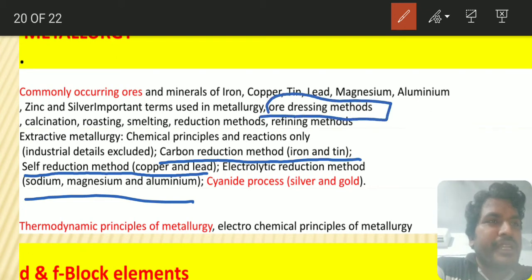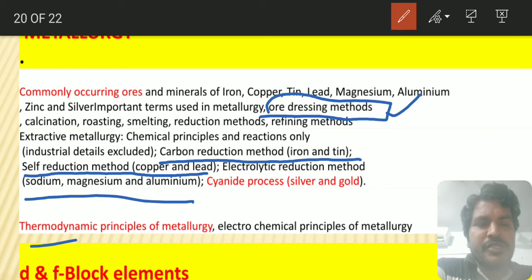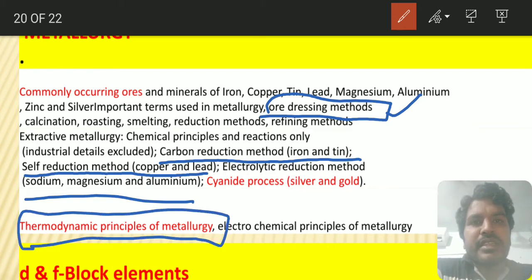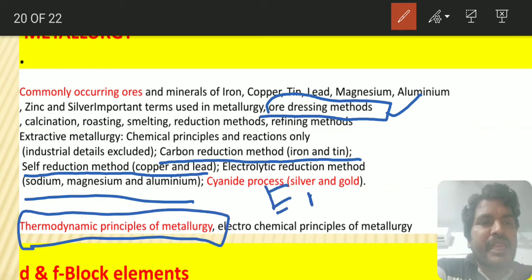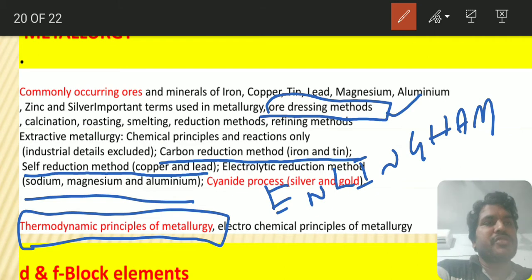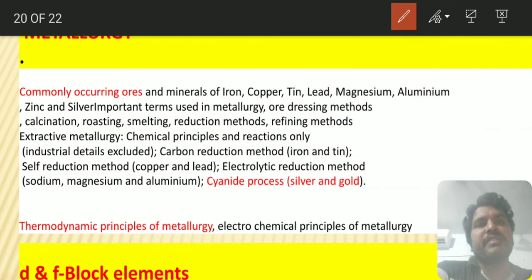Already I have explained in part 1 what the important things are in this case, so be careful with all those things. And Ellingham diagram, be careful with it. This is a very important thing. Based on this Ellingham diagram, definitely they will ask you questions in metallurgy.